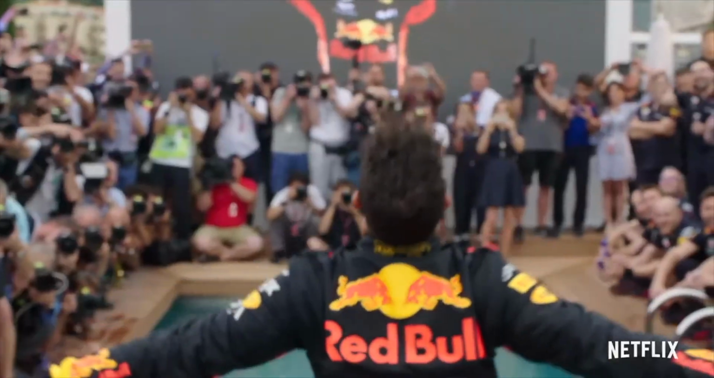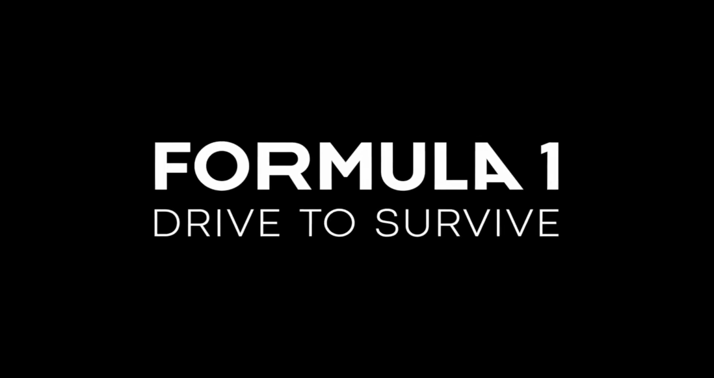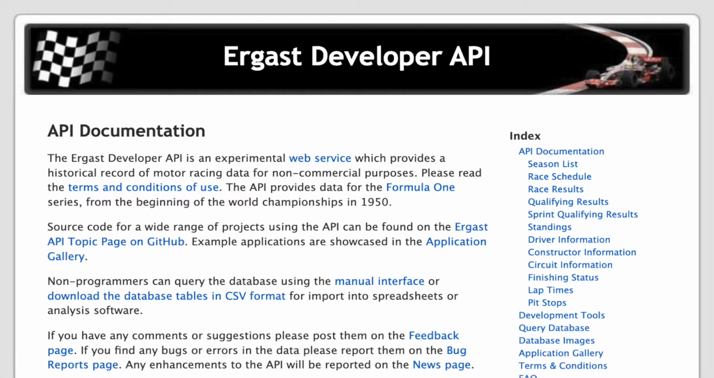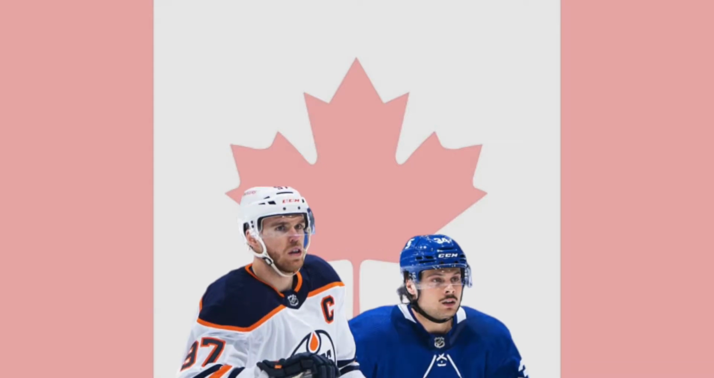I have recently started watching F1 after watching the Drive to Survive series on Netflix. Say I wanted to make a script that can easily get all the drivers' stats. Well, there's a free API that can do just that. As a Canadian, I'm required to follow hockey, or I'll basically be in exile. So, I can make a Python script to give me some stats to impress my friends who also watch hockey.